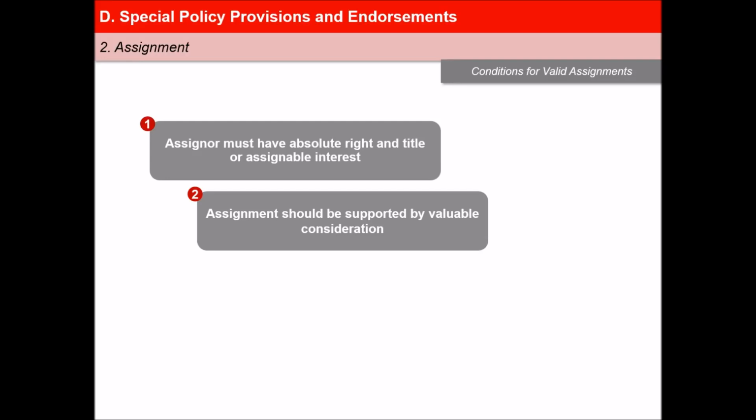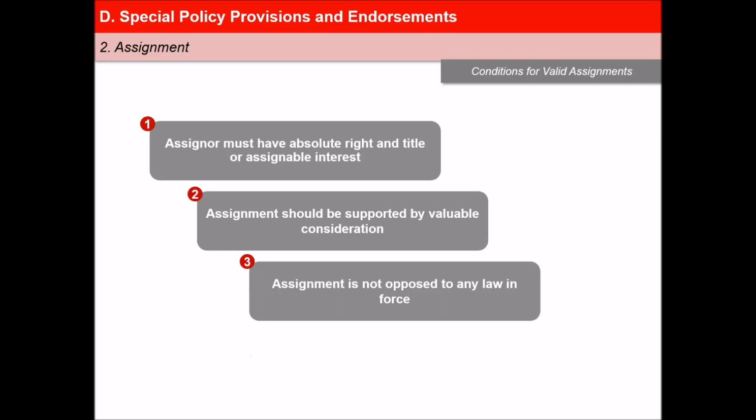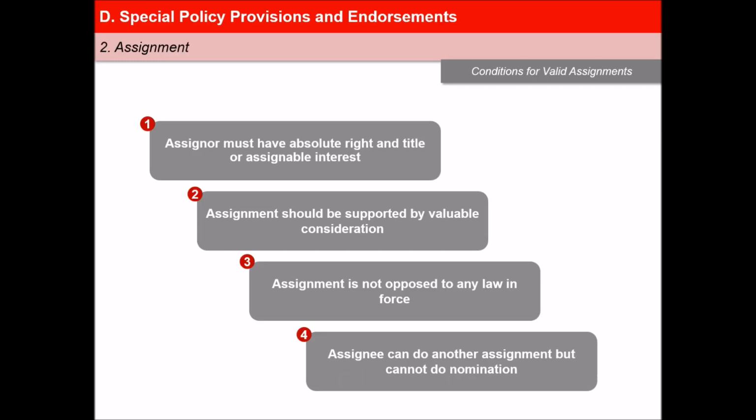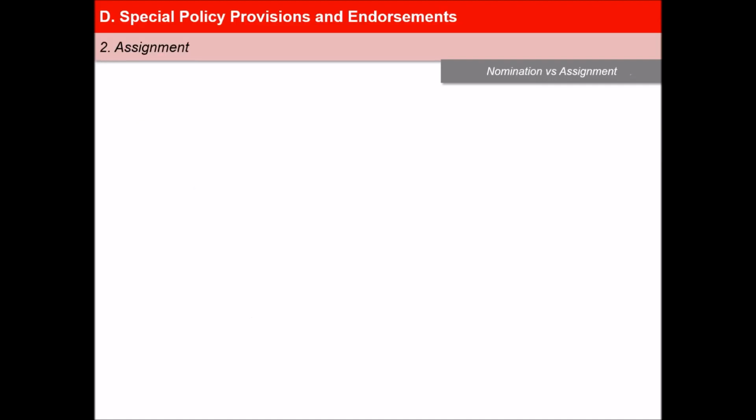Thirdly, it is imperative that the assignment is not opposed by any law in force. For example, the assignment of a policy to a foreign national residing in another country may contravene exchange control regulations. And finally, the assignee can do another assignment but cannot do nomination because the assignee is not the life assured.